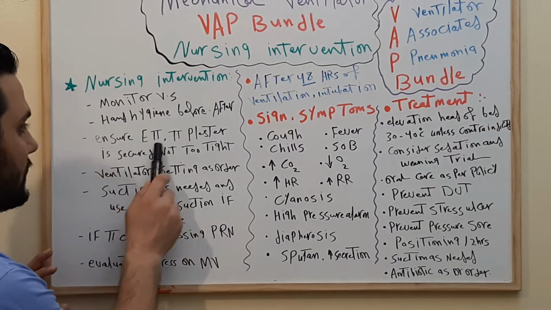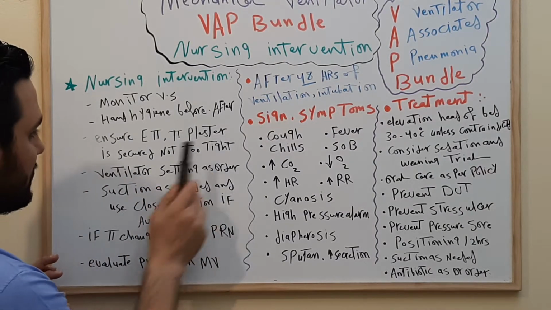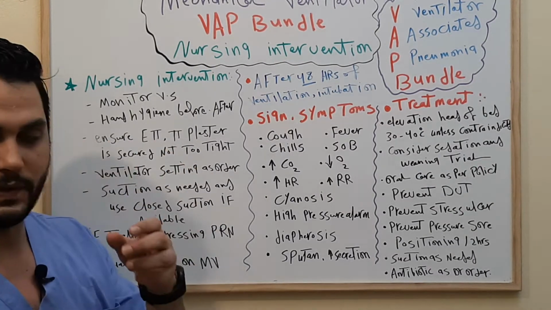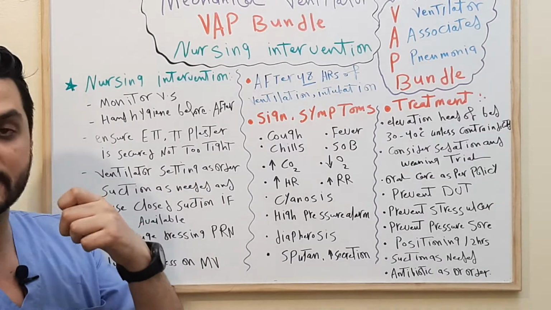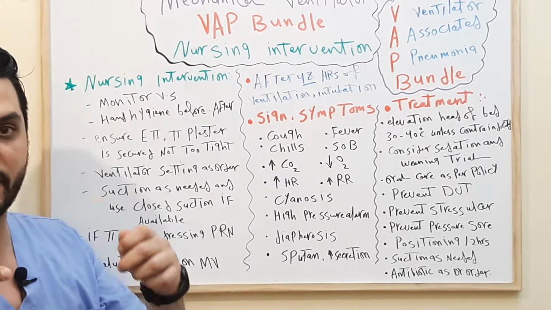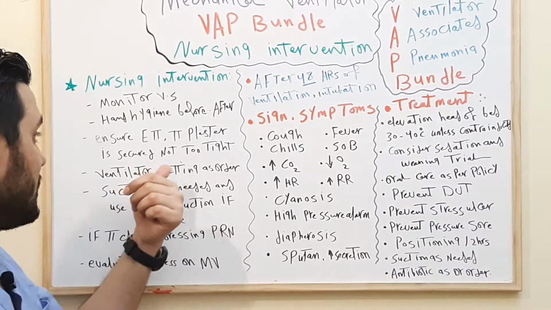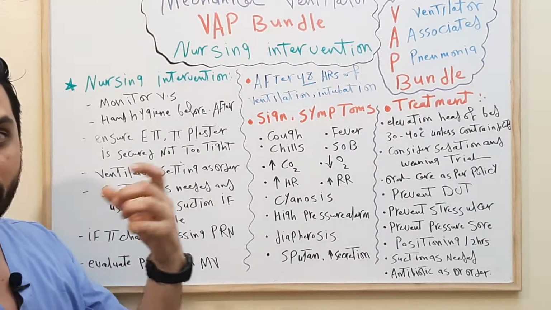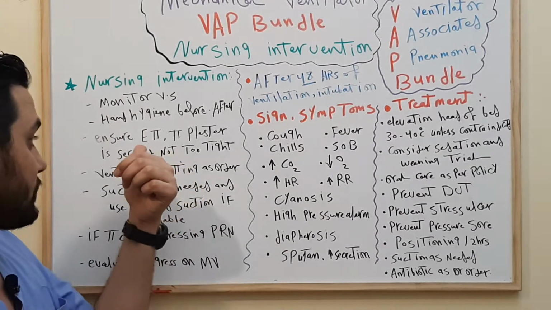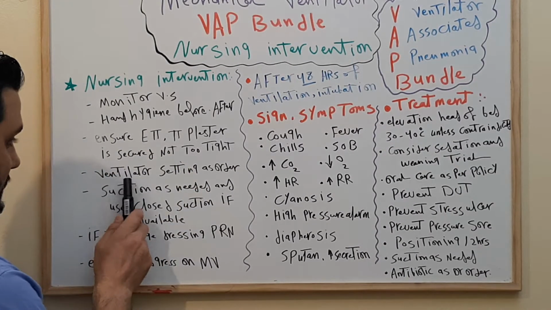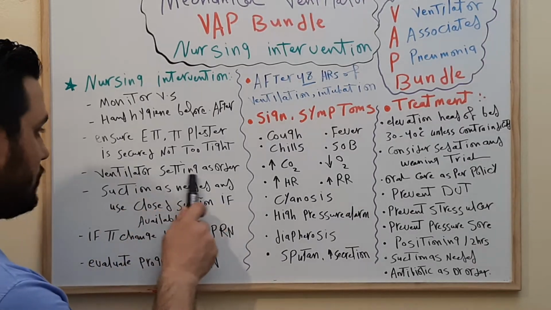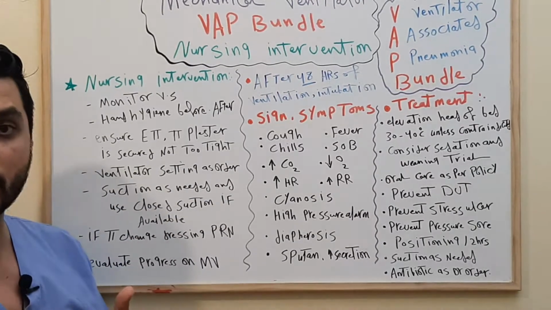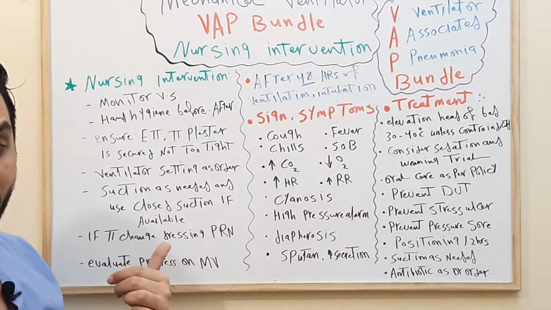Third thing, ensure the endotracheal tube and tracheostomy tube plaster is secured. In some hospitals they put plaster and fix the endotracheal tube by plaster, and another is fixed by gauze. At this time you must ensure this plaster is good, not very tight and not very loose. The next thing, after that, ventilator setting. You must know your setting or the mode the patient is on during mechanical ventilation.